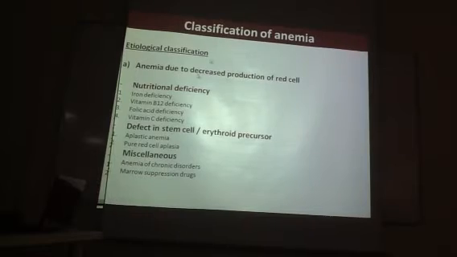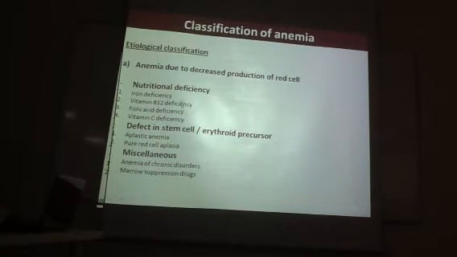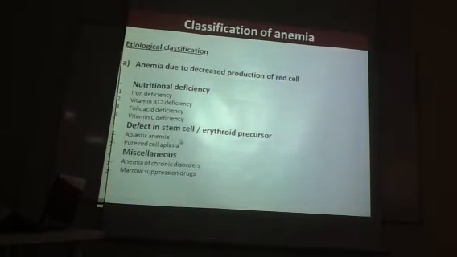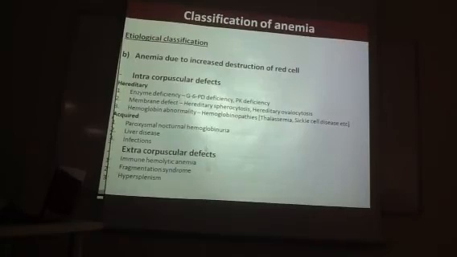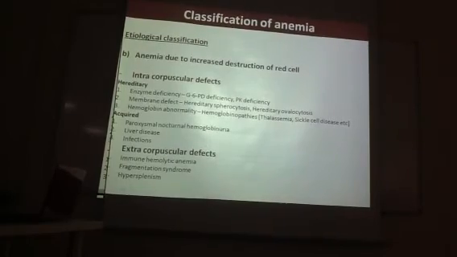Anemia may be due to decreased production of RBCs. The most common nutritional deficiency, all over the world and in this country also, is iron deficiency, followed by vitamin B12 and folic acid. If there is any defect in the stem cell, it can produce a severe form of anemia called aplastic anemia or pure red cell aplasia. We will be discussing this in the hemolytic anemia module.